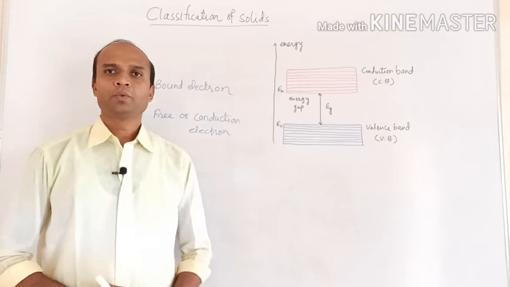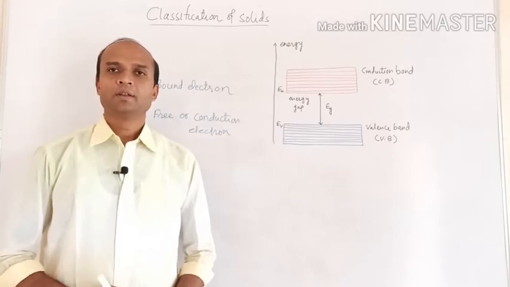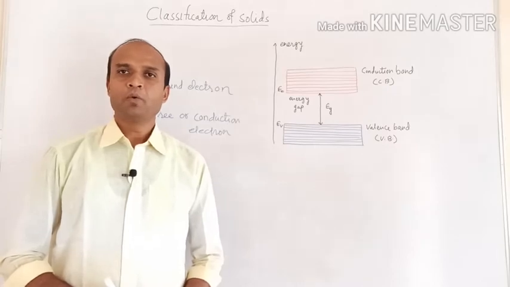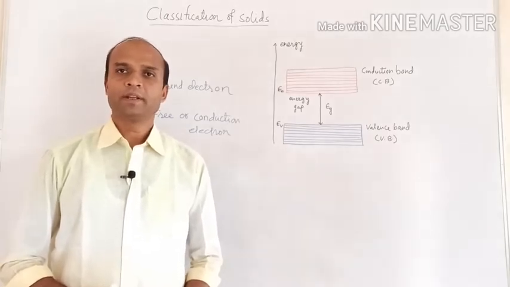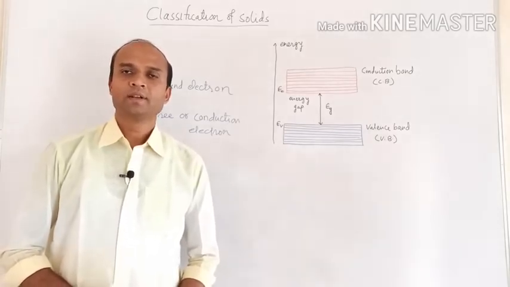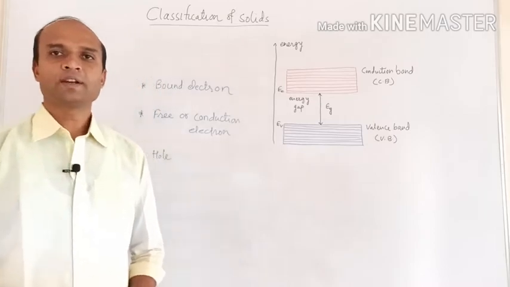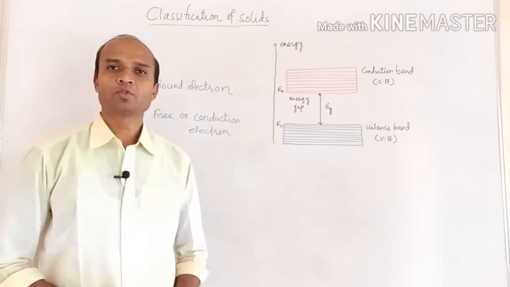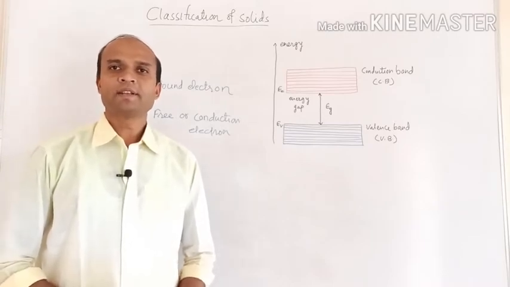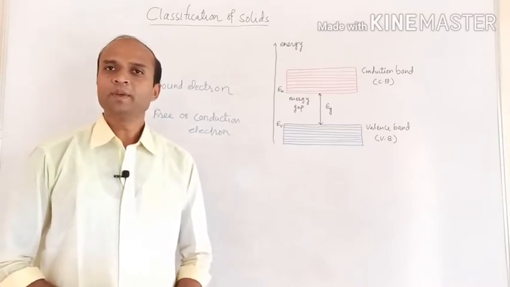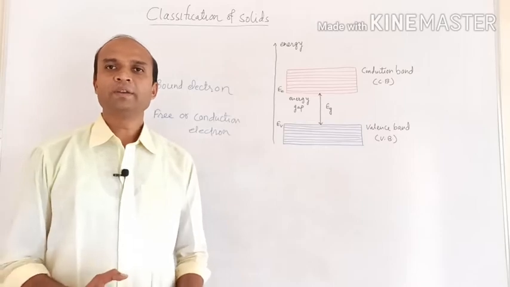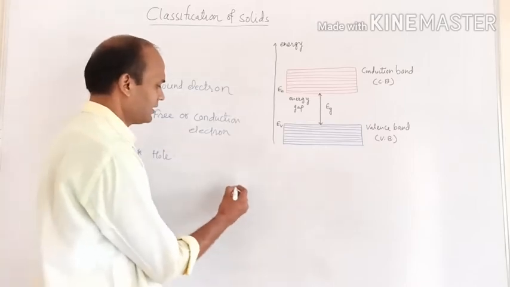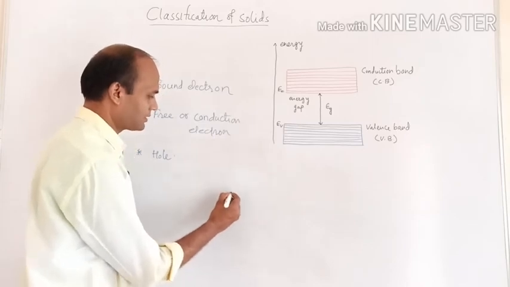Now we have to study the concept of hole, bound electron and free electron. As we know, valence electrons are the electrons which are present in the outermost orbit. As they are present in the outermost orbit, they are bound with the nucleus. For example, let me consider silicon.